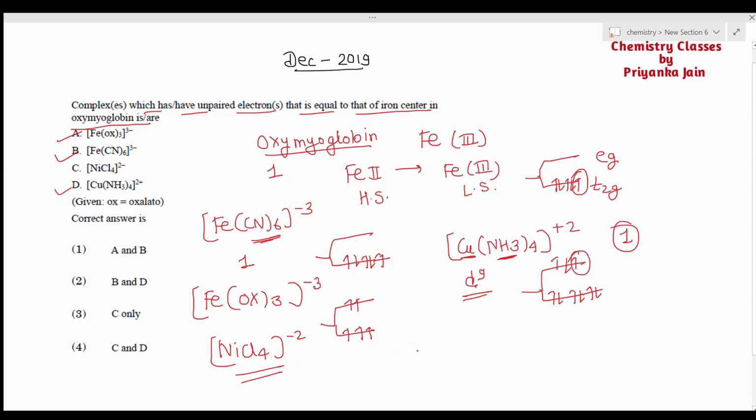Okay, d8 configuration, and if you look here, 1, 2, 3, 4, 5, 6, 7 and 8, 2 unpaired electrons will be present here. So the right option is option number 2, B and D. It is the right answer.